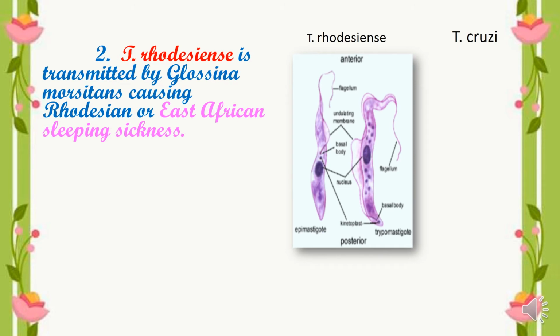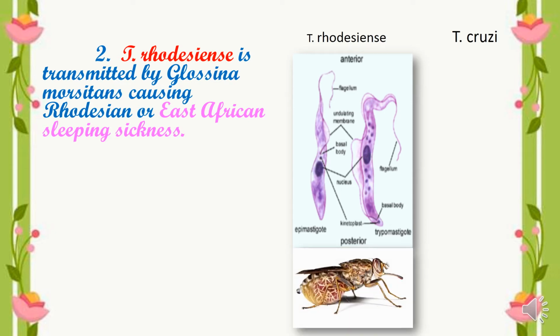Here is the Rhodesiense, which is responsible for causing East African sleeping sickness. And here is the carrier, Glossina morsitans, which is responsible for carrying the parasite Trypanosoma rhodesiense and causing East African sleeping sickness.